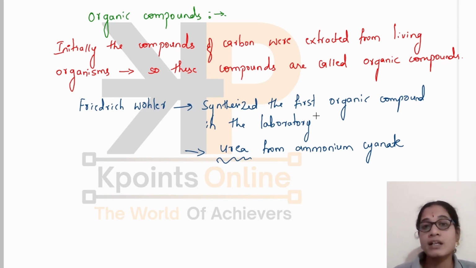Again, there are many organic compounds that can be made artificially. Initially, it was thought that only compounds of carbon extracted from living organisms were organic, so they were named organic compounds. Until today, we study the compounds of carbon in the branch called organic chemistry. Except some carbon compounds like carbon dioxide, carbon monoxide, hydrogen carbonates or carbonates, we study the rest of all carbon compounds under organic chemistry.